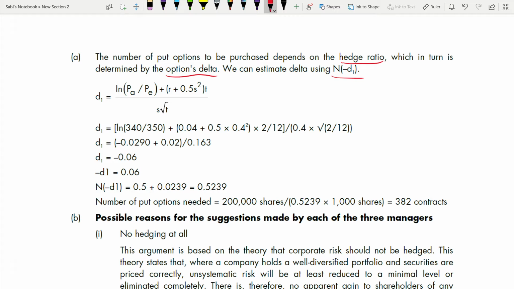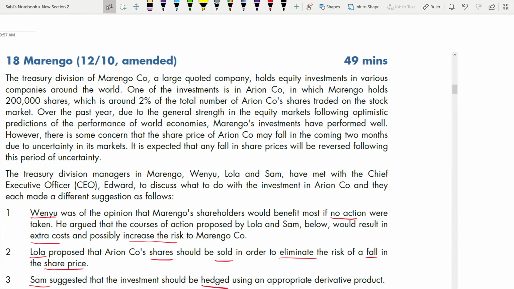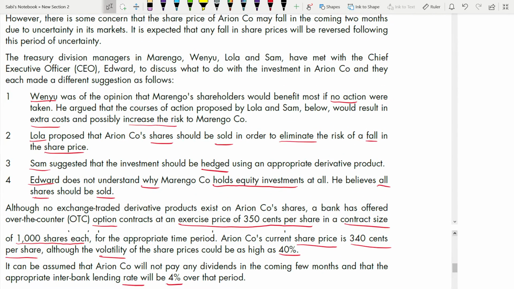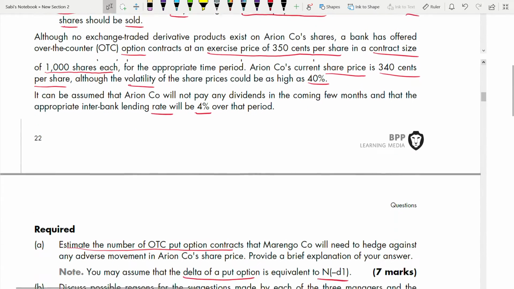Okay. So the current share price is 340. Exercise price was 350. That's why it is 340 divided by 350. Then R was 4%, then 0.5 times 0.5, and time. Let us see the time. Have they given us any time or not?